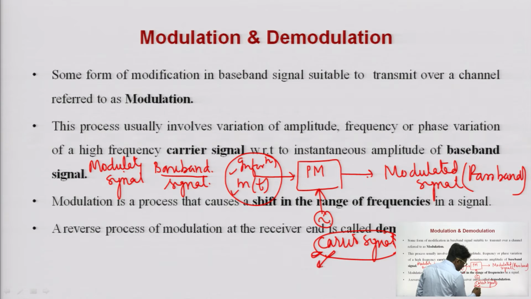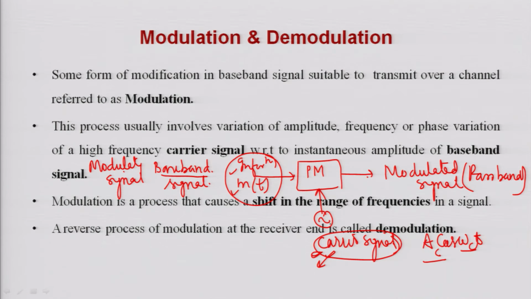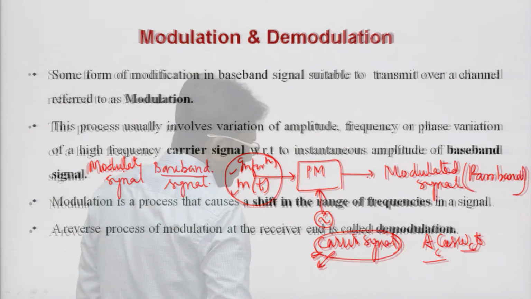If I represent this carrier signal by the mathematical formulation A cos omega c t, or suppose Ac cos omega c t, where Ac is the amplitude of this carrier signal, while omega c is the frequency of the carrier signal.